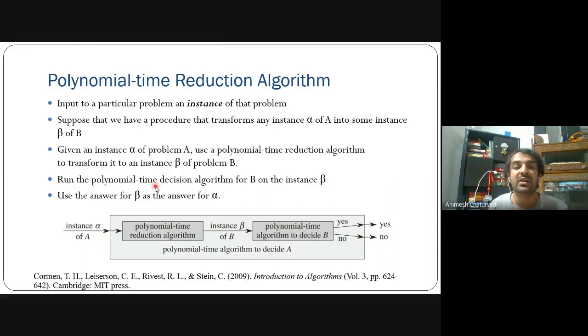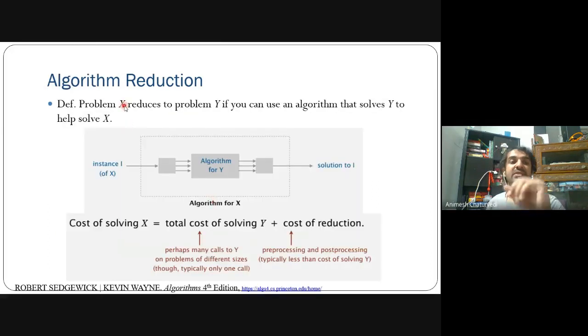Then you can run the whole process in polynomial time, and you can have algorithm A solved with the help of algorithm B, and you can use this beta to decide the answer for alpha. If we see the next figure, it would be more clear because it is related more towards algorithm and the coding part.